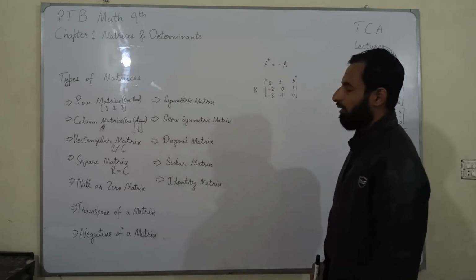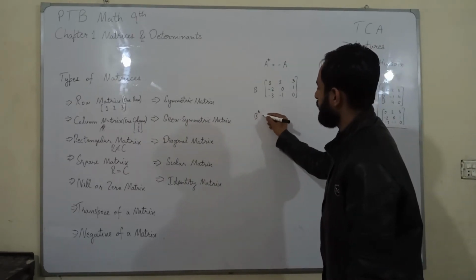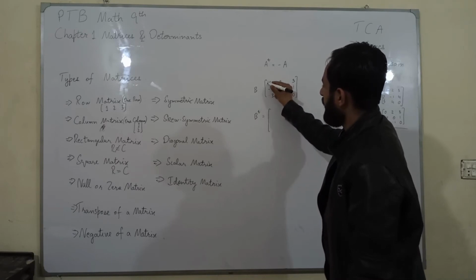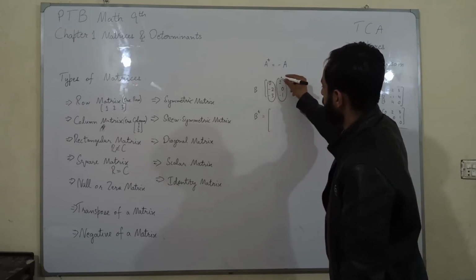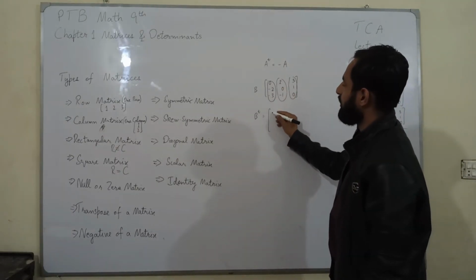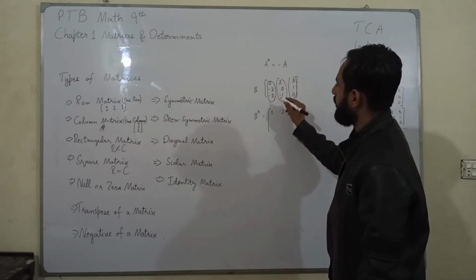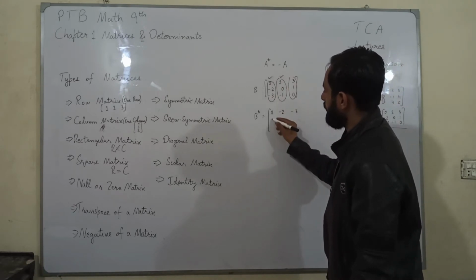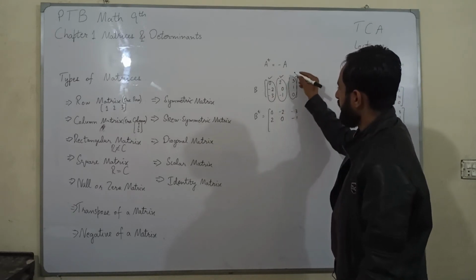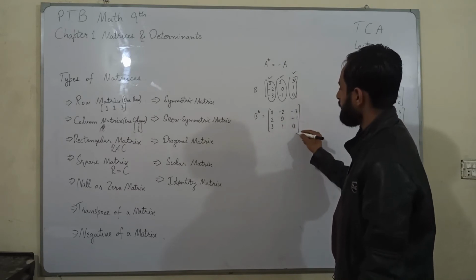Now we have to take the transpose of this matrix. B transpose is equal to, the columns would be interchanged to rows. The first column is 0, negative 2, 3, it would become 0, negative 2, negative 3. Second column 2, 0, negative 1. The third column 3, 1, 0.